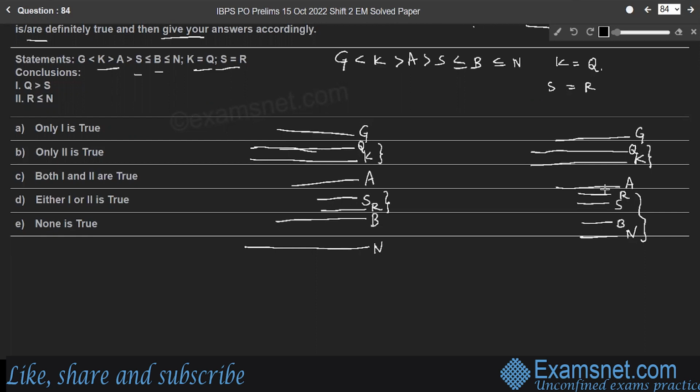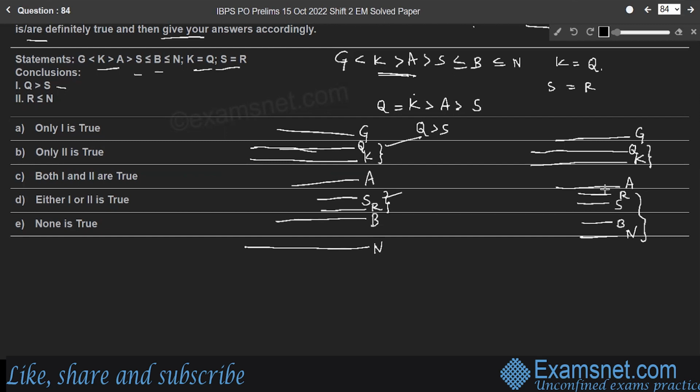So look at the conclusion. Q greater than S, line Q and line S. Yes, Q is greater than S because of this relation. K greater than A is given, K is equal to Q, and A is strictly greater than S. So can we write Q in place of K? Q greater than S, a right conclusion.